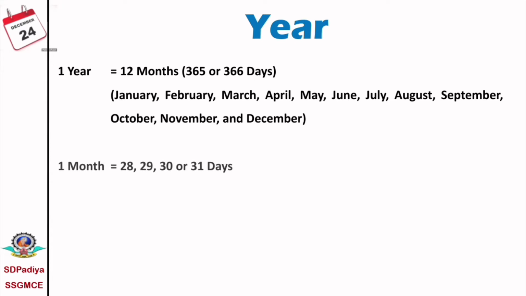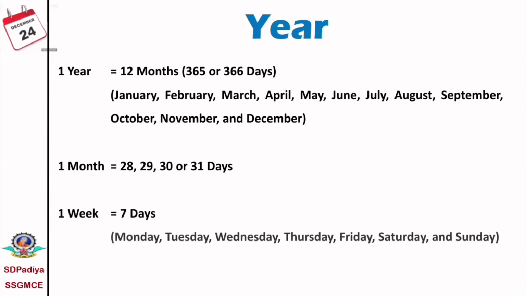One month may be of 28 days, 29 days, 30 days or 31 days. One week is considered as 7 days, and these 7 days are Monday, Tuesday, Wednesday, Thursday, Friday, Saturday and Sunday. We know the week always starts from Monday and the last day of the week is Sunday.